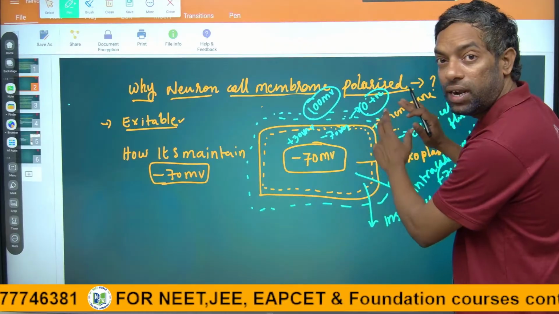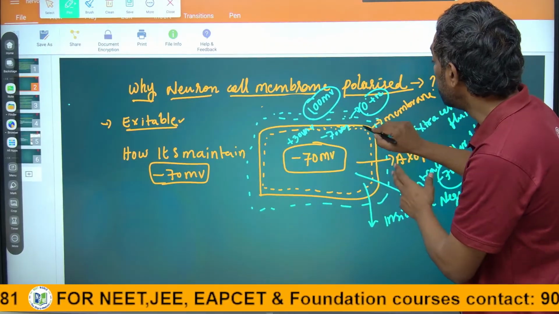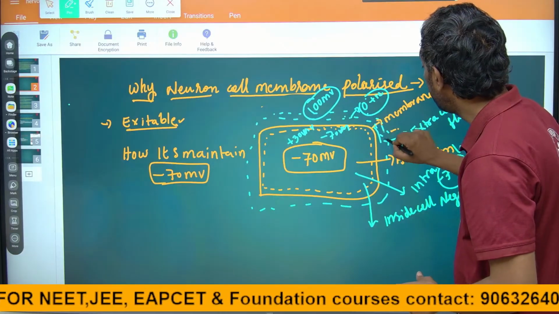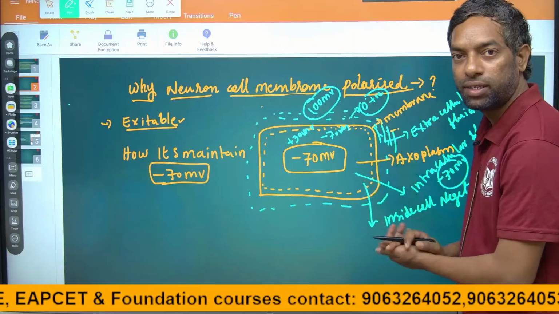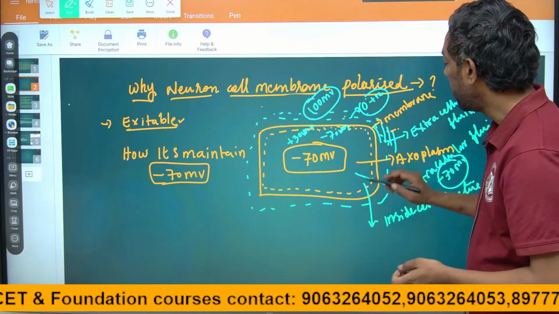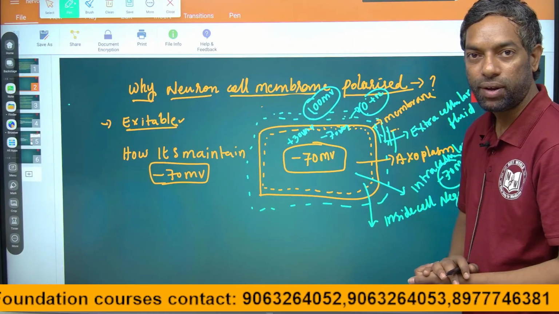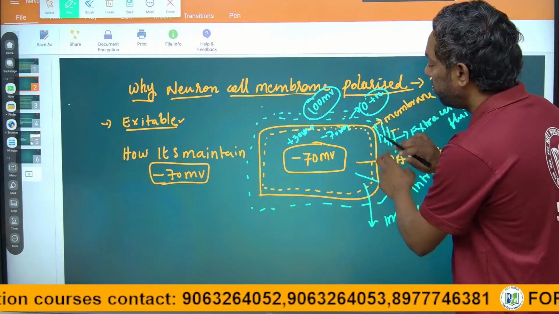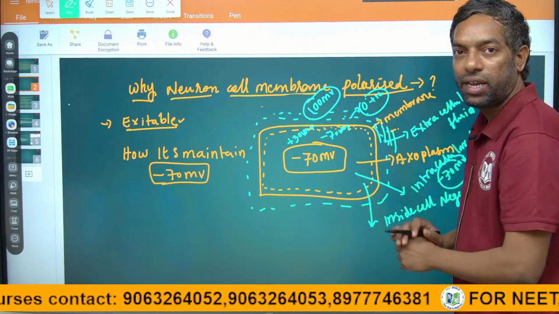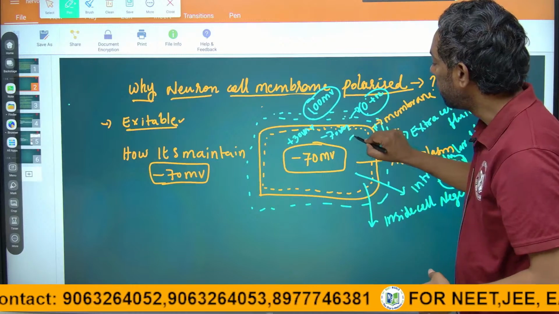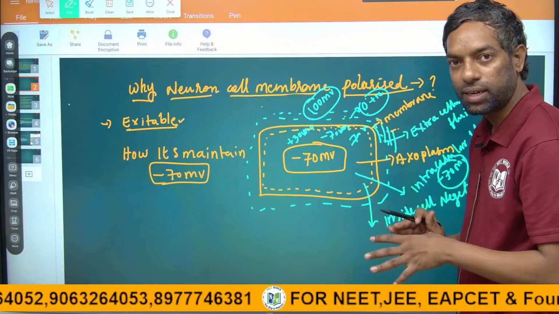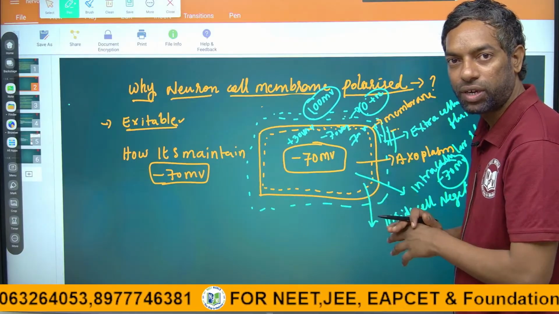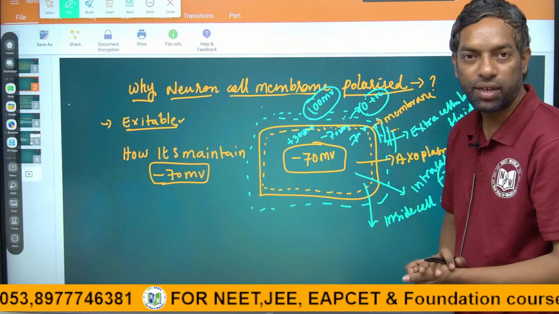Outer means the intercellular fluid, the medium outside the cell, the tissue fluid. Inside the cell they maintain the negative charge as compared with outside the cell.